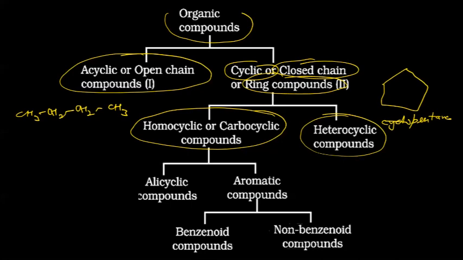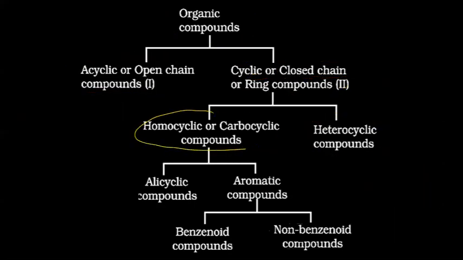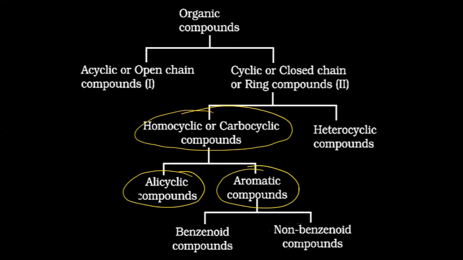Heterocyclic compounds are those in which different types of atoms are there in the cycle. So for example, carbon, nitrogen, carbon, nitrogen, carbon, nitrogen, carbon, like this. Then it is heterocyclic. Or there are multiple cycles, different types of cycles. But if we talk about homocyclic or carbocyclic, these are further divided into two: alicyclic compounds and aromatic compounds. Alicyclic compounds are, for example, cyclohexane, etc.